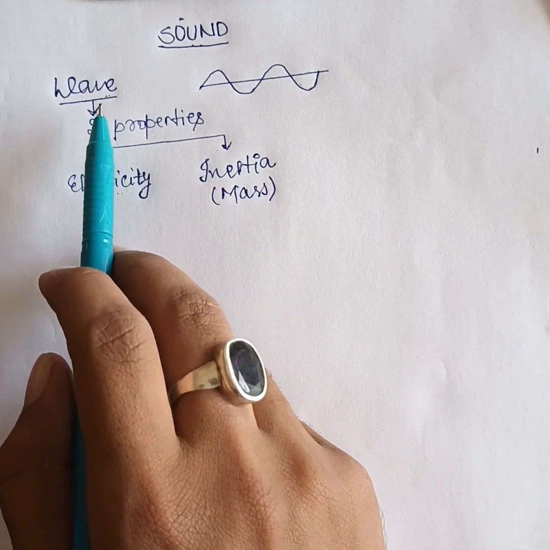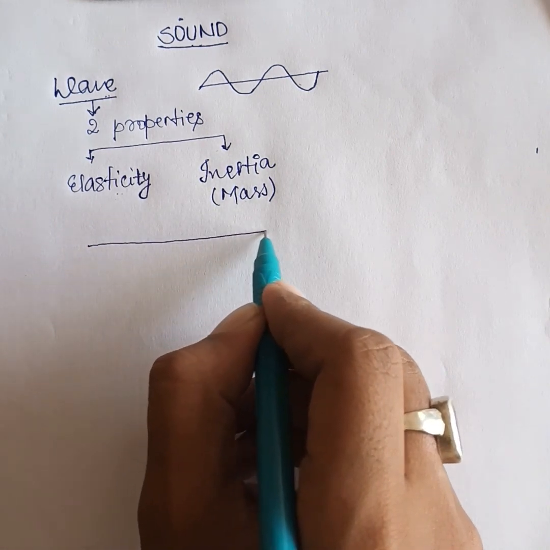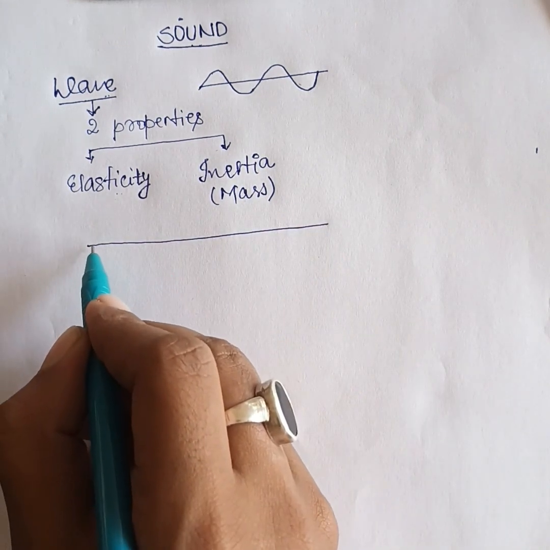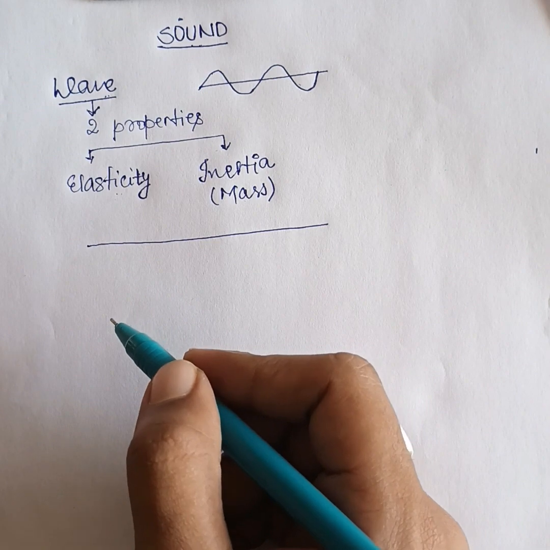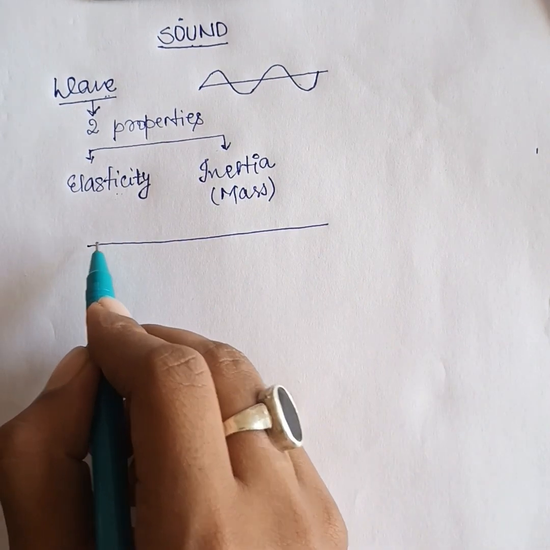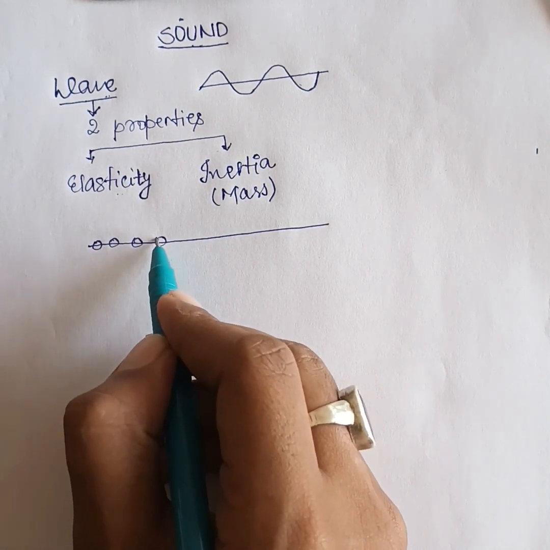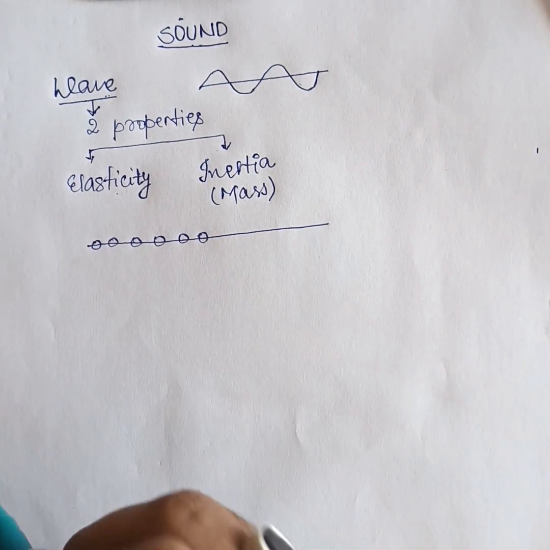wave. How? Let us consider we have a string. If we disturb it, a wave is a disturbance created in any medium. If we disturb this string, let us consider these are the molecules, and so on.